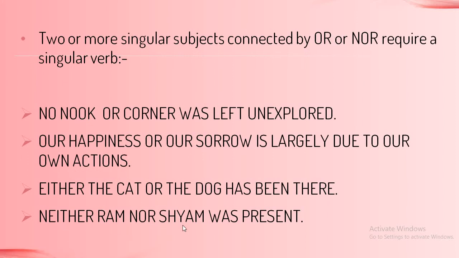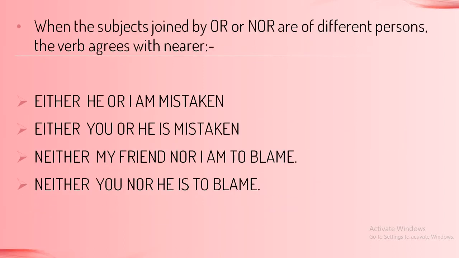Neither Ram nor Shyam was present. Out of both the children, no one was present. Neither Ram was present nor Shyam was present. So whenever we use neither nor, either or, or simply or and nor in a sentence, we use a singular verb. So let us go to the next one.